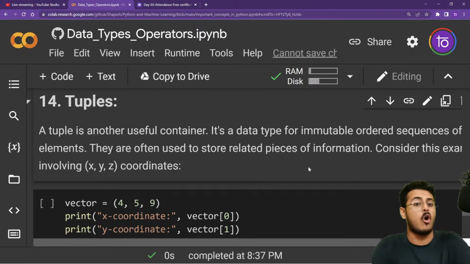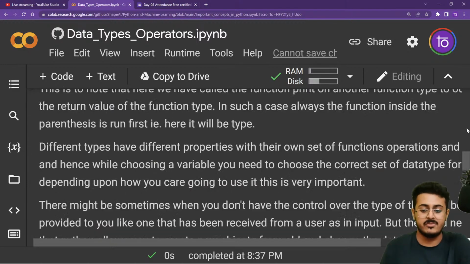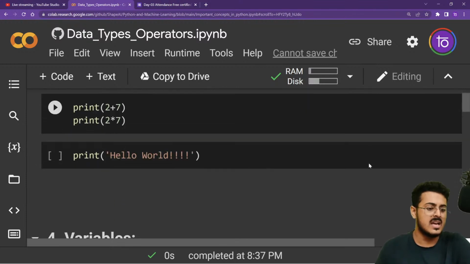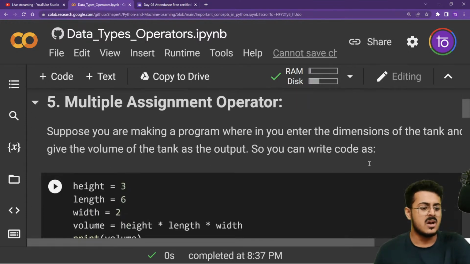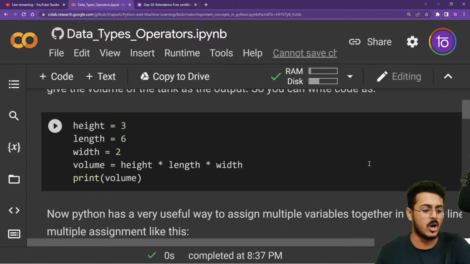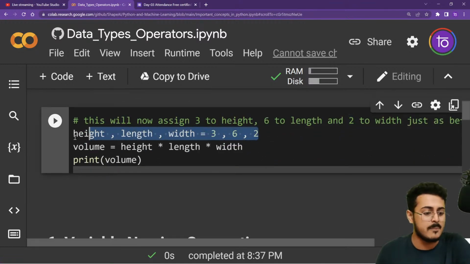If you remember, we have already actually learned about tuples. Tuple is also another data structure in Python. Okay, just like list is there, there is tuple. And we've already learned about tuples when we were discussing multiple variable assignment operator, at the very start of the class itself, right after print functions and variables. This is an example of a tuple itself, guys. Okay, and this is what we are going to learn right now.